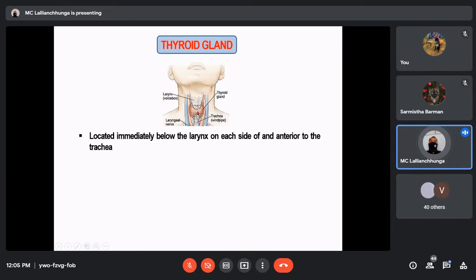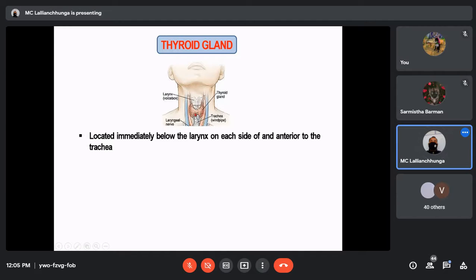It looks somewhat like the alphabet H; the shape is similar to the letter H. It is located in the neck region.